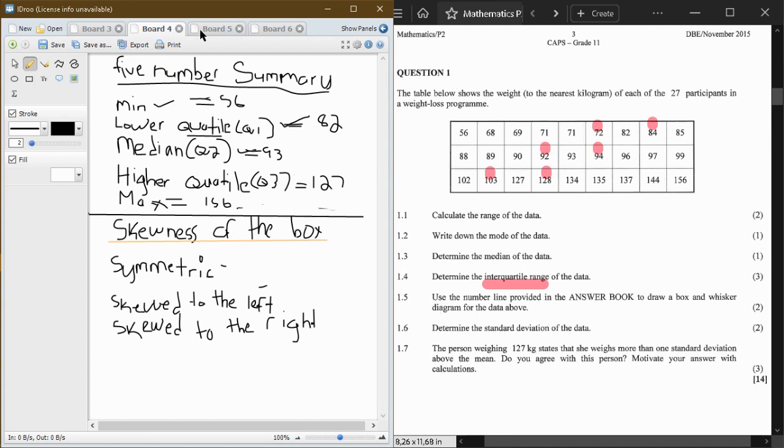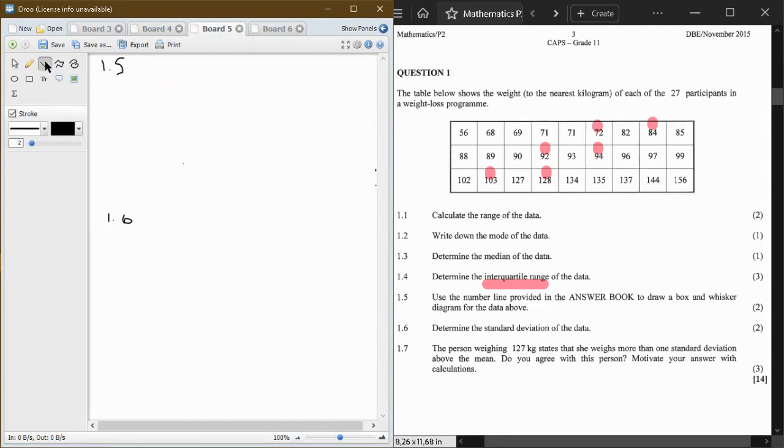So now we start to draw our box and whisker diagram. Which means now you start and then you draw. Okay, and then right, you will have a point here, and then a point there. Then this is going to be your minimum value, which is 56. Then that is going to be your maximum value, which is 156.